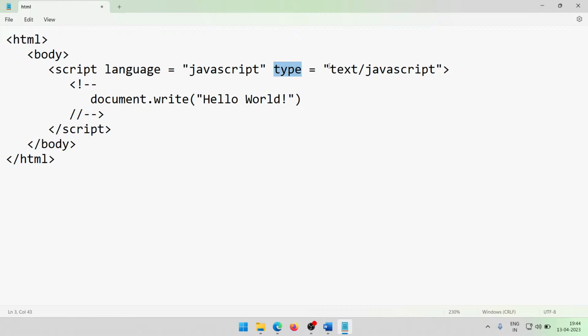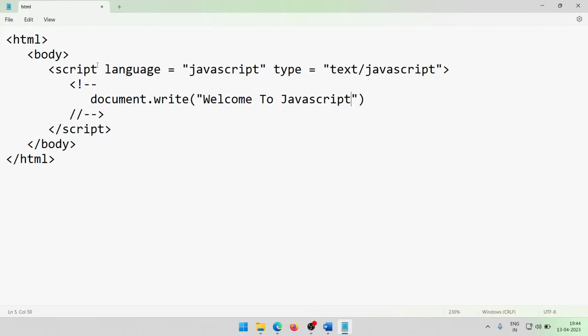And type equal to, within double quotes, text or JavaScript, and the document.write function. Whichever inbuilt functions I have to call using this document variable, I use the dot operator; I am calling this write function. Whenever I want to write something, for example a message, like welcome to JavaScript, clear with this?